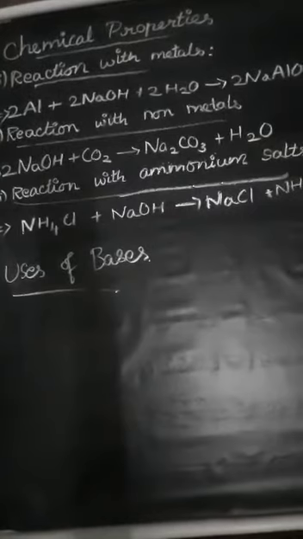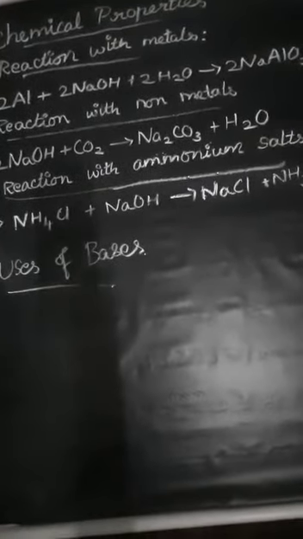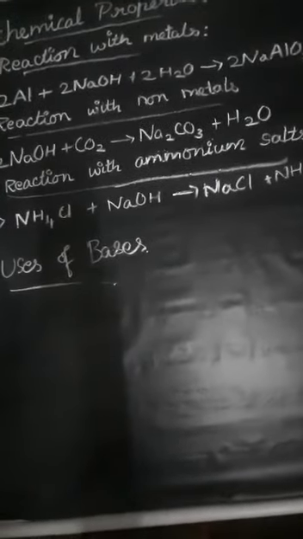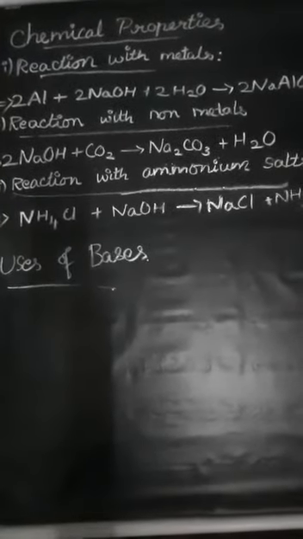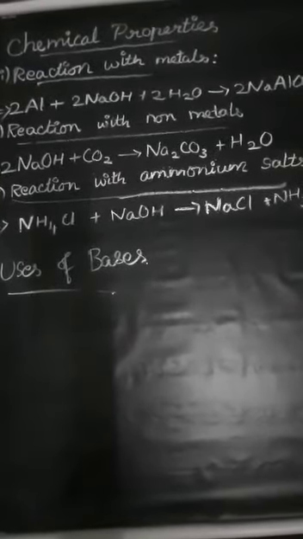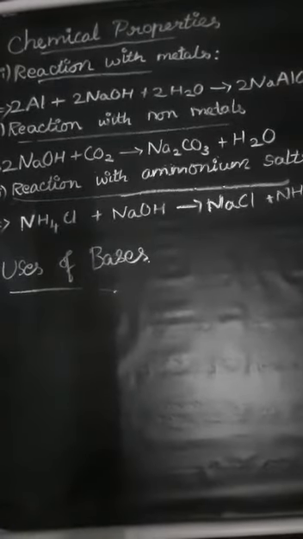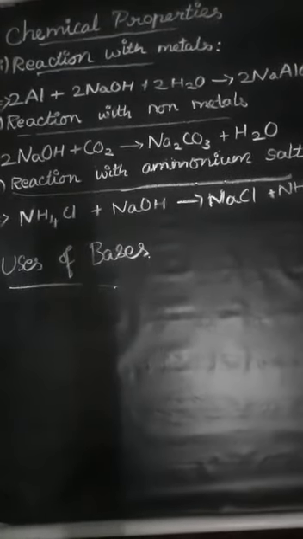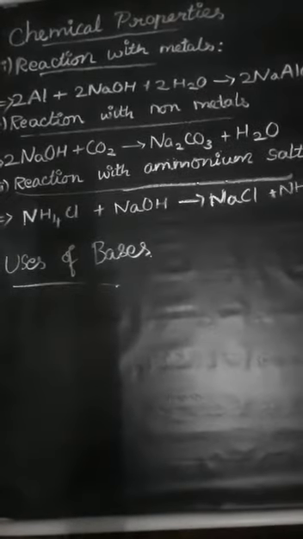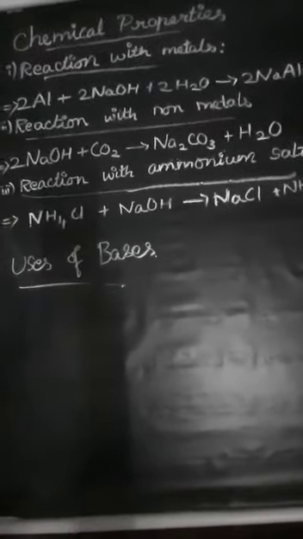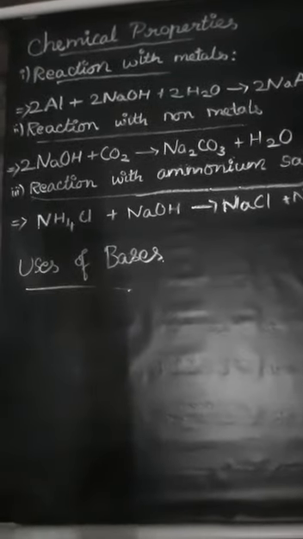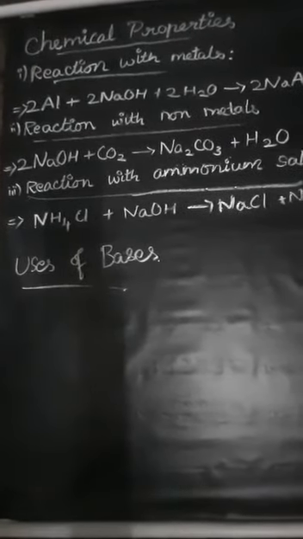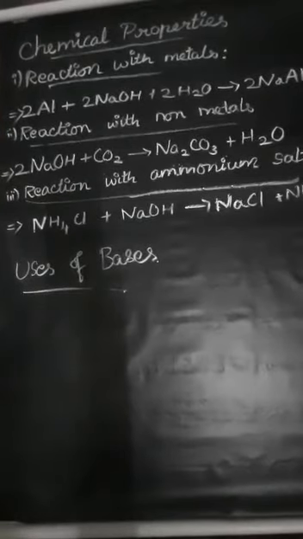Now the differences between acids and bases. Acids produce H+ ions in water; bases produce OH- ions in water. Acids are sour in taste; bases are bitter in taste. Few acids are in the solid state, while most bases are in the solid state. Acids turn blue litmus paper red, and bases turn red litmus paper blue.